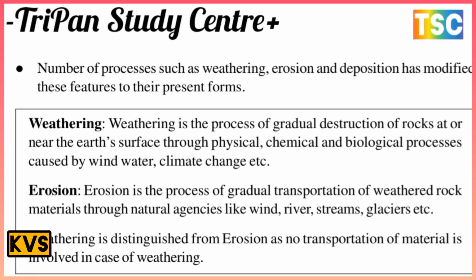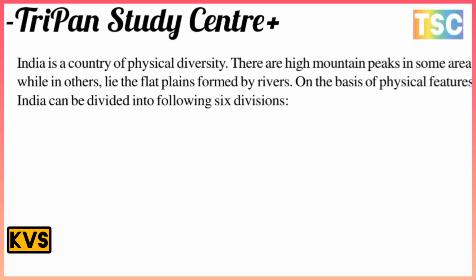And erosion is the process of gradual transportation of weathered rock materials through natural agencies like wind, river, stream, glacier, etc. That is important. Weathering is distinguished from erosion as no transportation of the material is involved in the case of weathering. India is a country of physical diversity, and there are high mountain peaks in some areas, while others have flat plains formed by rivers.